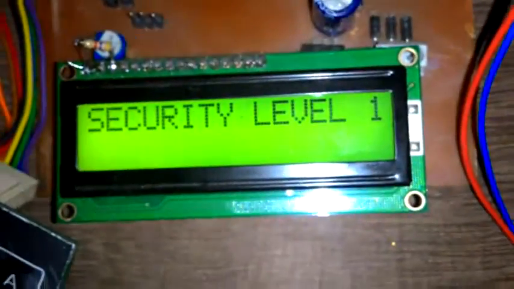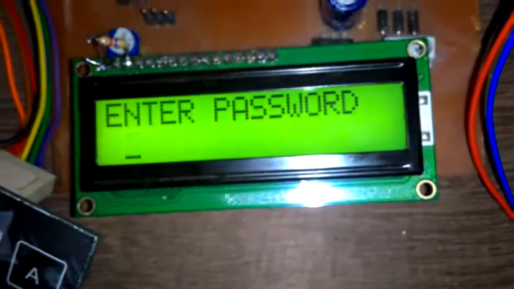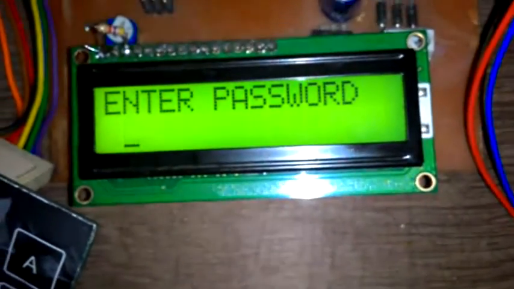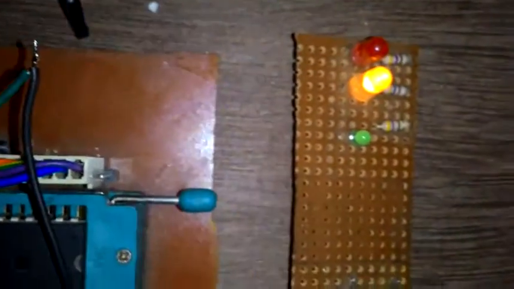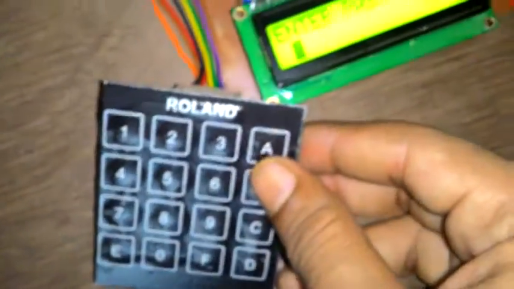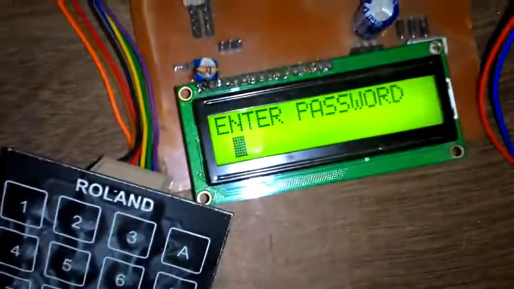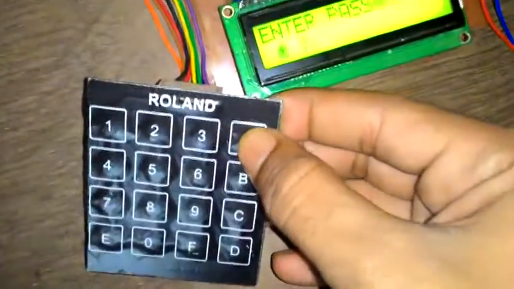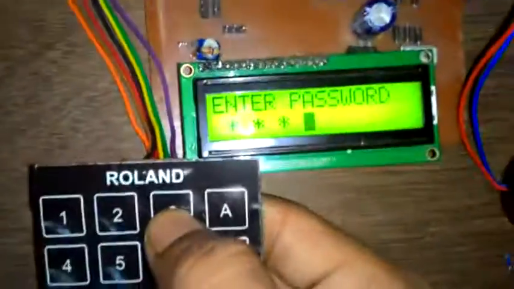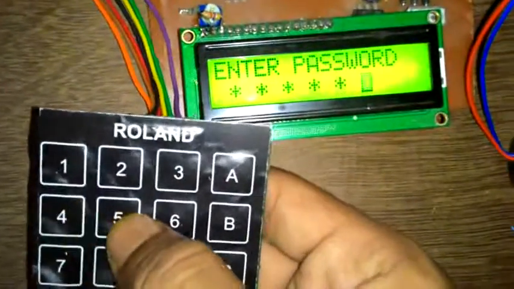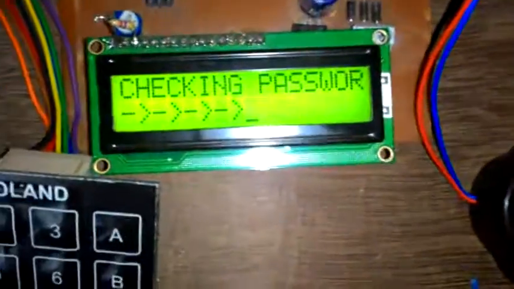then security level 1. In programming, I set two security levels, security level 1 and security level 2. So this yellow LED indicates that we have to insert the password. So I set default password for security level 1 is capital A, then 1 2 3 4 and 5. So checking password, security level 1 is successful.